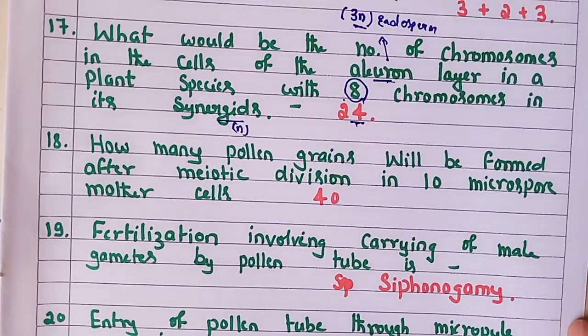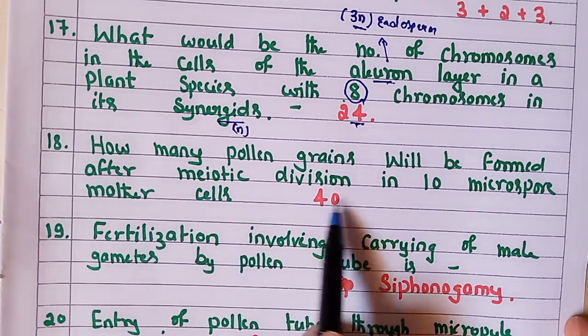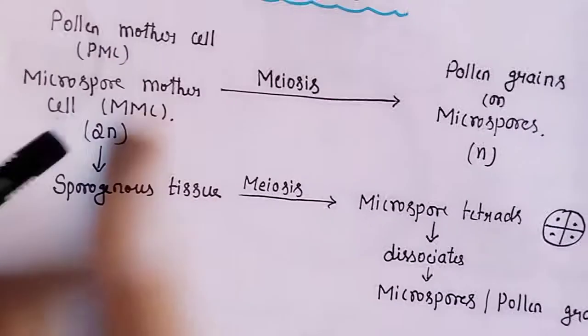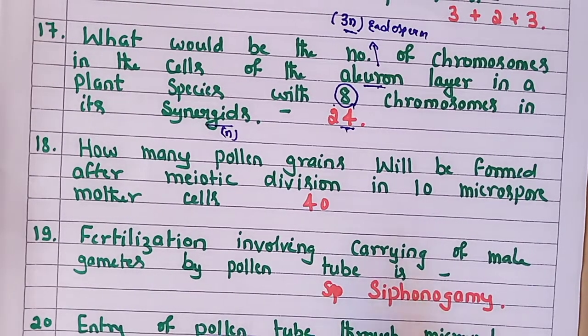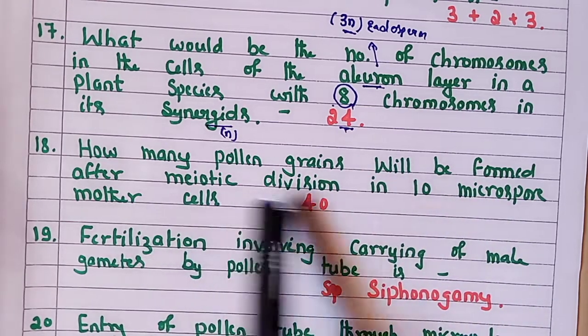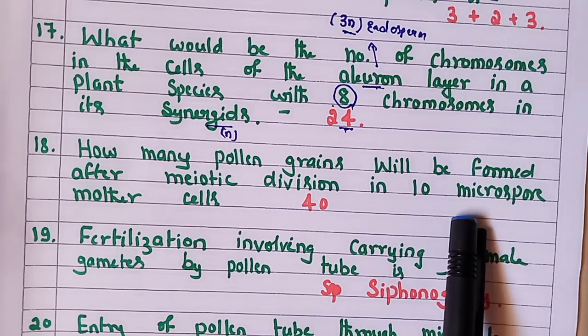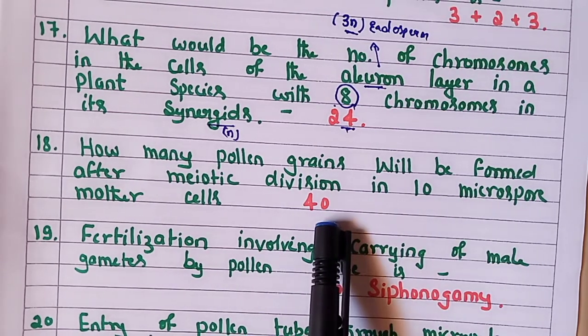Now how many pollen grains will be formed after meiotic division in 10 microspore mother cells? As I already told you, from 1 microspore mother cell we can get 4 pollen grains. So from 1 microspore mother cell 4 pollen grains, definitely from 10 microspore mother cells we will get 40 pollen grains.